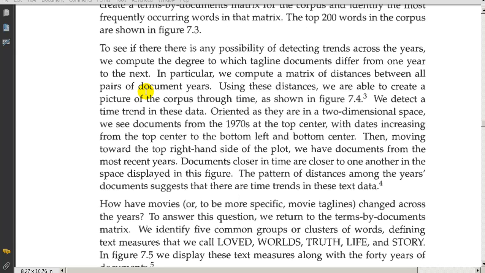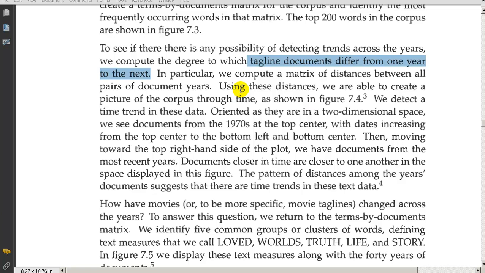And the first thing he's going to do is to see if there's any possibility of detecting trends across the years. He wants to figure out how the tagline documents differ from one year to the next. Now, what does that mean? That's not obvious. How do you measure how they differ from one year to the next? That's when we get into the methodology of text mining.